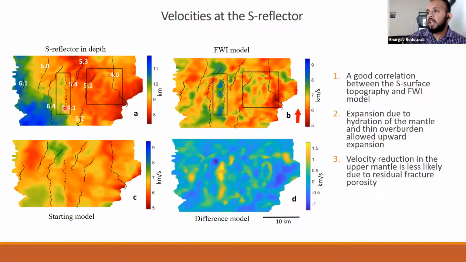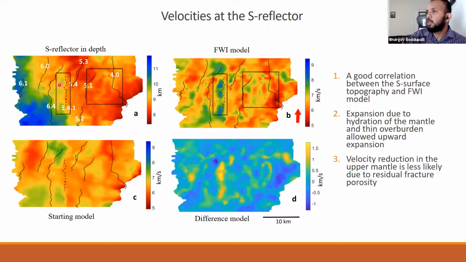The dashed line is the fault that doesn't show clear reflections cutting the S. And this is the velocity model at the S reflector, derived from 3D FWI, and the boxes show the regions that have very good correlation between the features on the S reflector and the FWI model.